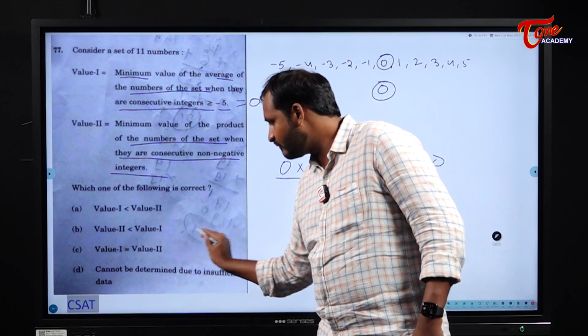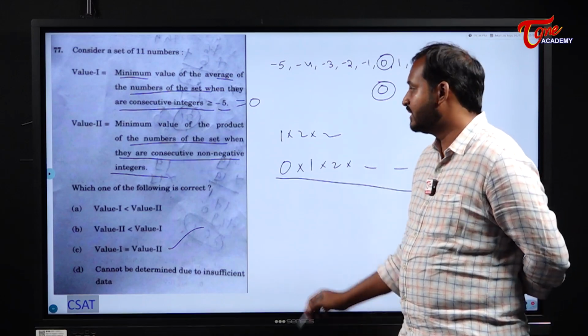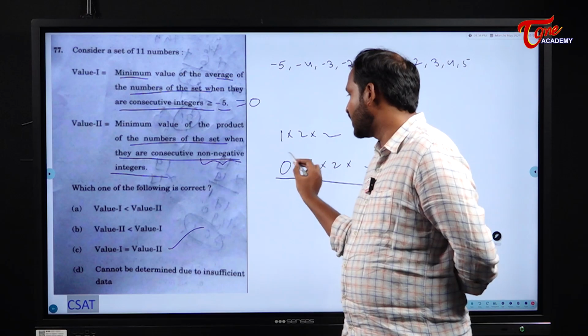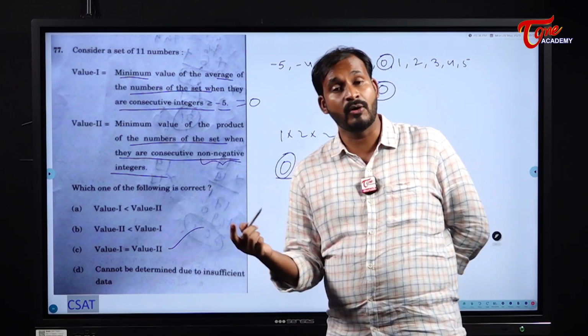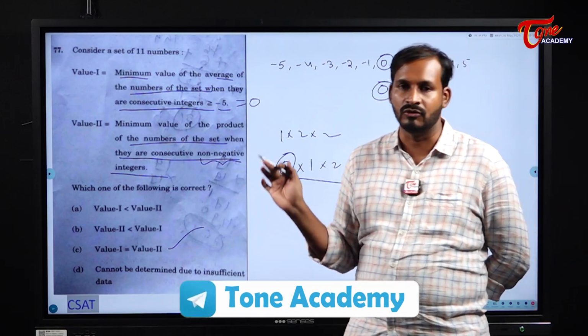So that means both value 1 and value 2 are equal here. Please be careful, non-negative means we should start taking from 0. If they use the word positive, then you should start taking from 1. Non-negative means it starts from 0.